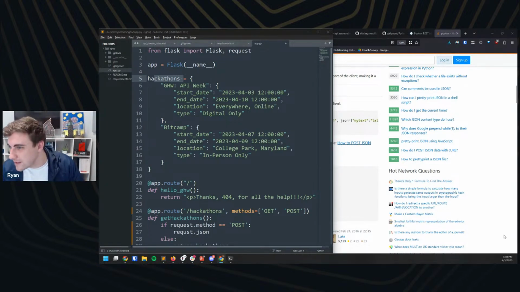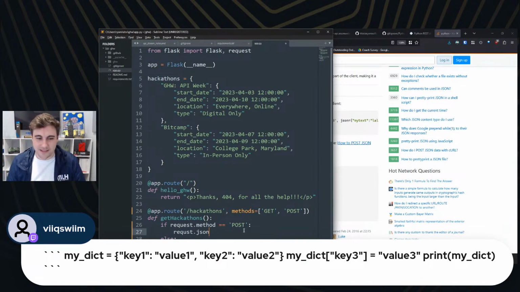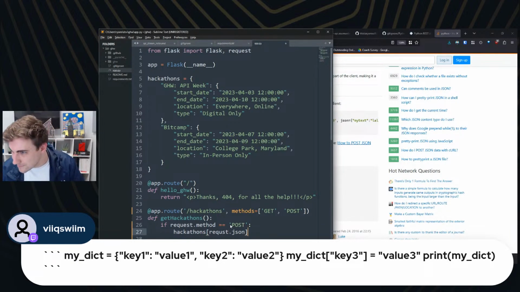All right. So let's use this example here. So for this one, we're going to say request.json is going to be hackathons. Can we do it like this? Do we think this will work? Or stringify, dict update. I'm seeing some good recommendations here.